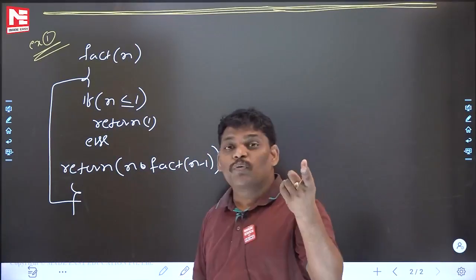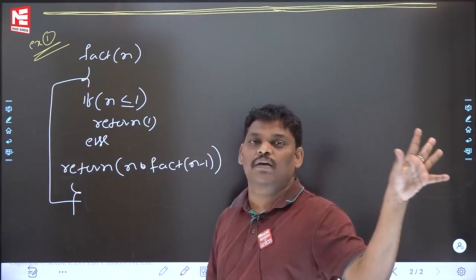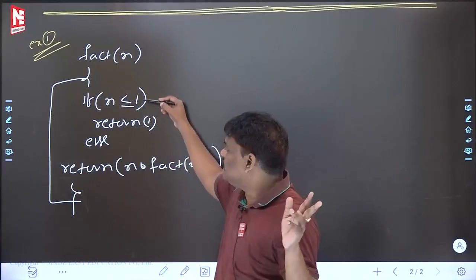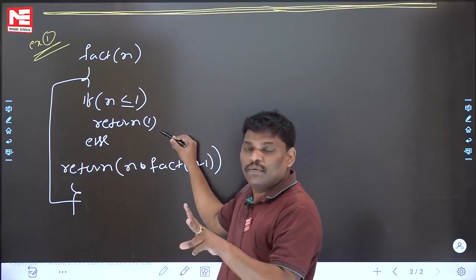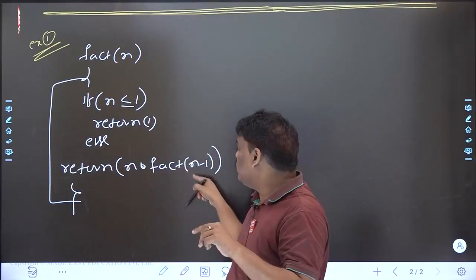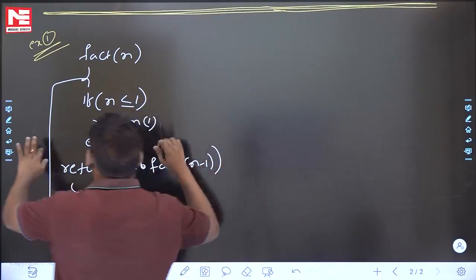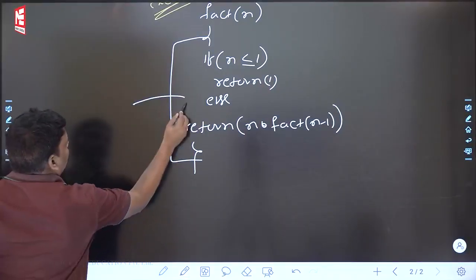if you want to find out time complexity, write the recurrence relation for time. Please be careful. Some people are asking, sir, as it is I will write. If n is less than or equal to 1, then 1 is the answer. Otherwise, n into fact of n, as it is. If you write that, that is value. Let me write the recurrence relation for value. You know very well, only for namesake I am writing.